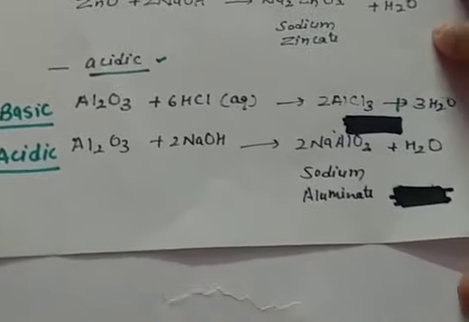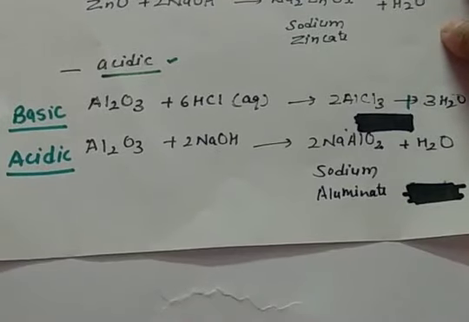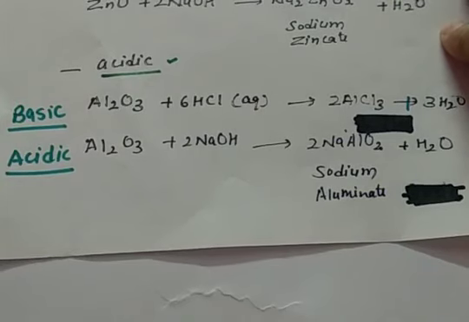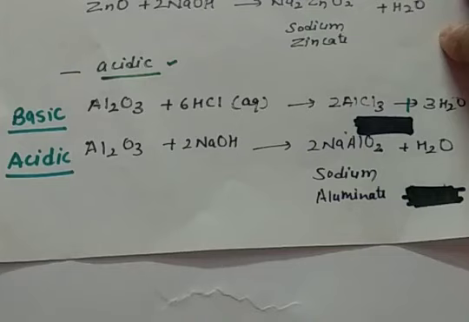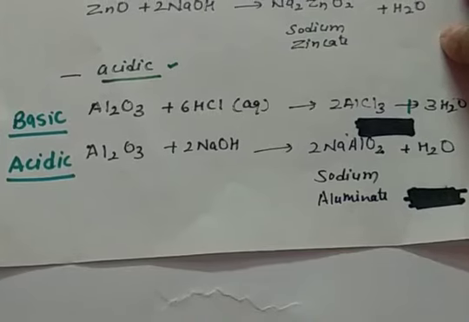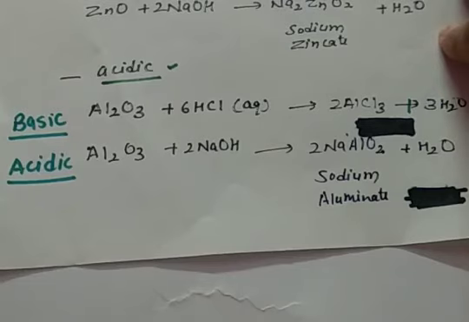Then one more example we can have: Al2O3, that is aluminium oxide. When it reacts with acids, it forms aluminium chloride and water is given as a byproduct. Then when aluminium oxide is reacting with a base, it forms a salt and water is given away. So now you can understand that salt formation happens when a base is reacting with an acid.